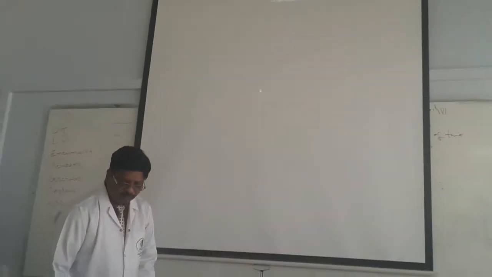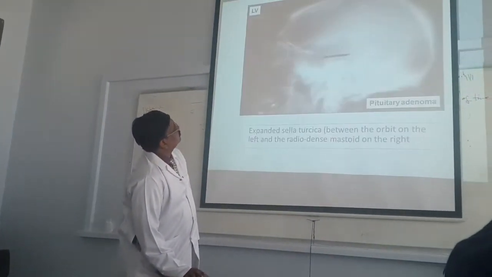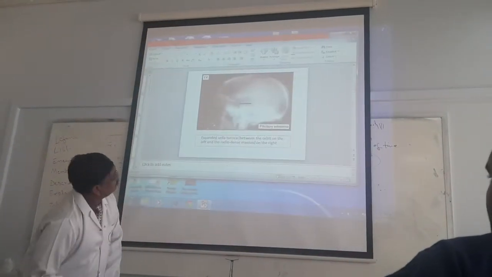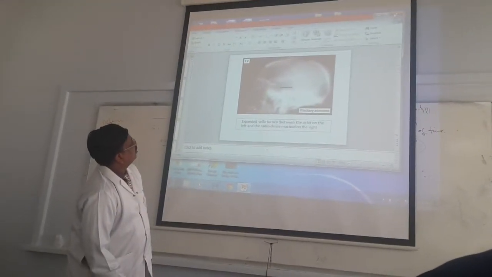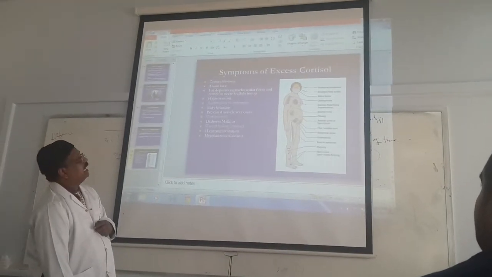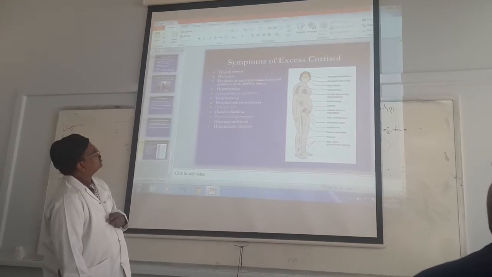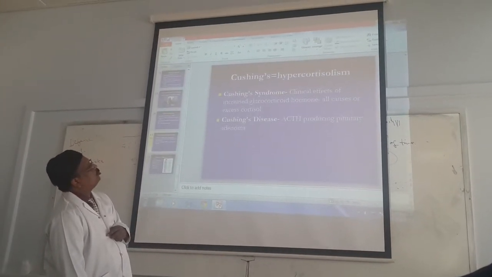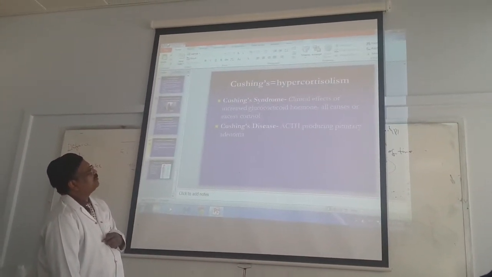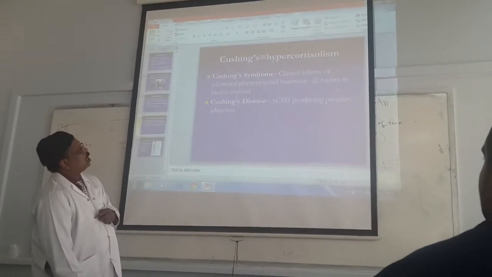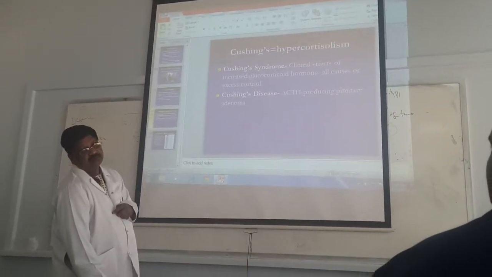The syndrome produced is excess cortisol, called Cushing syndrome. The clinical effects are due to increased glucocorticoid hormone, cortisol.